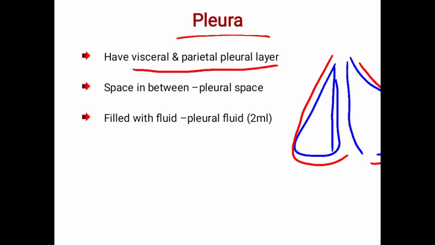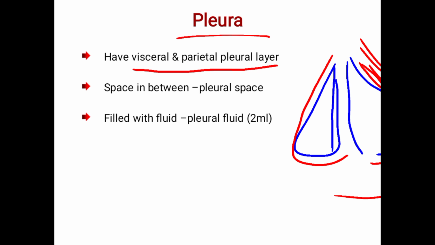The visceral layer continues to form a membrane covering the inner wall of the thoracic cage. The membrane lining the inner part is known as the parietal pleura.